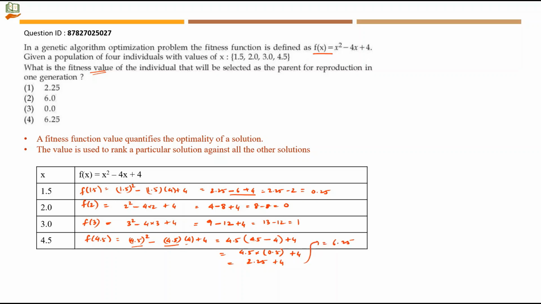Now you have 0.25, 0, 1, 6.25. Just arrange it in decreasing order. So the largest value is 6.25, then we have 1, then we have 0.25, then we have 0. So which fitness value of the individual ranks first? So option number 4, 6.25 will be the right answer. This is the fitness value of the individual who will be selected as the parent for reproduction in a generation.